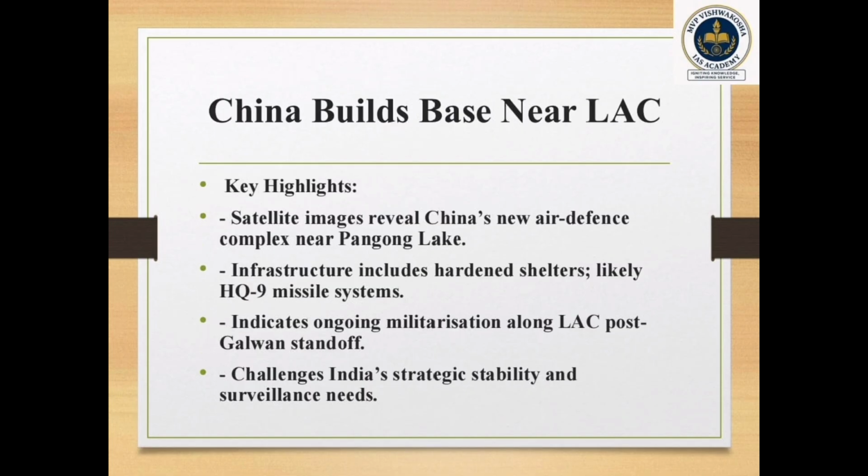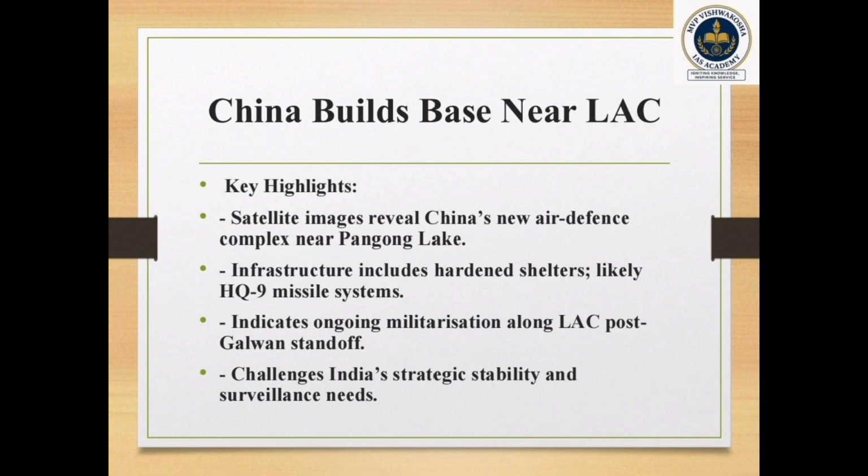Next topic is about China building a base near the LAC. Very important and recent: satellite images show that China is building a new air defense complex near Pangong Lake, on the Tibet side, close to the India-China LAC in Ladakh. The complex reportedly features a hardened missile base with retractable roofs, possibly housing the HQ-9 surface-to-air missile system.